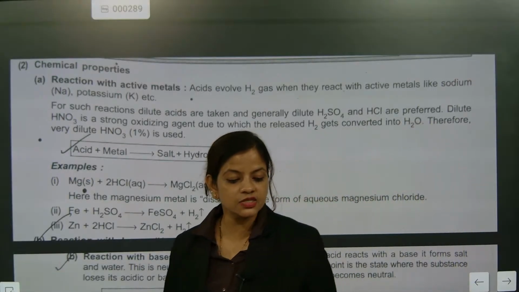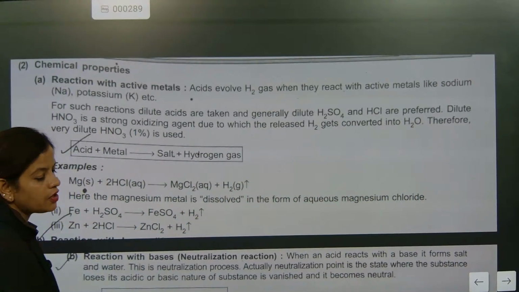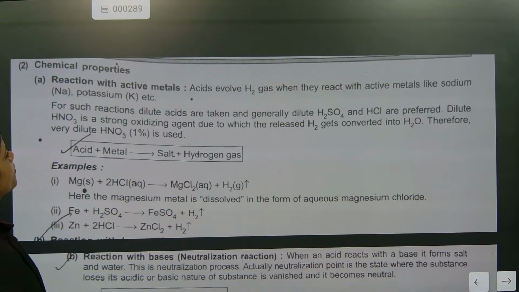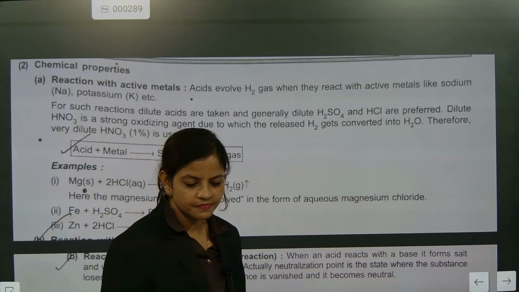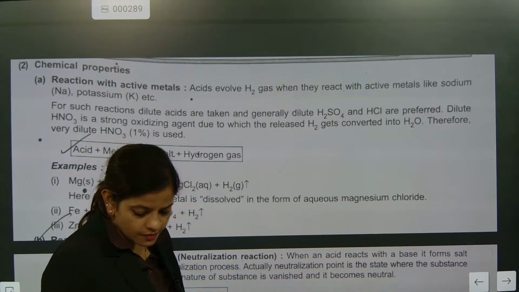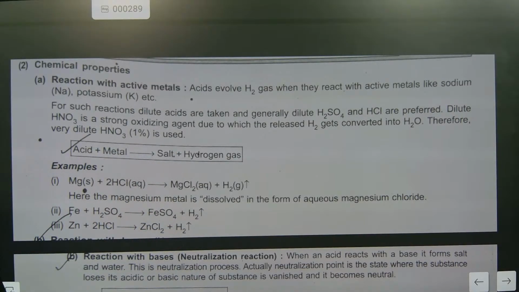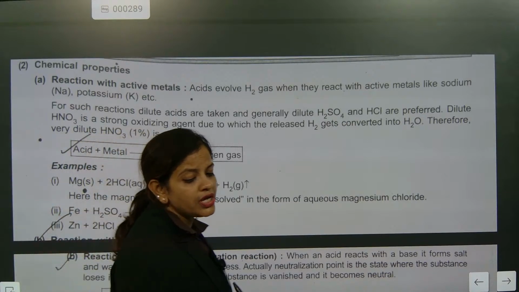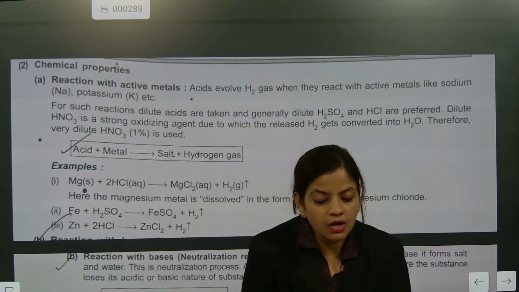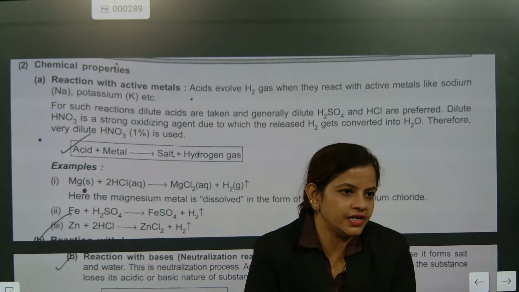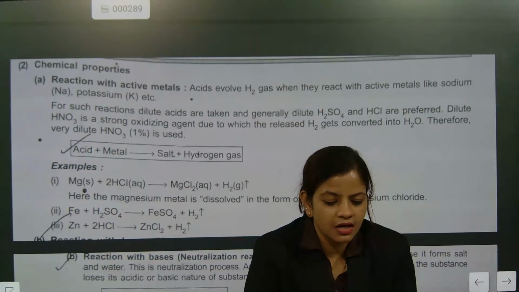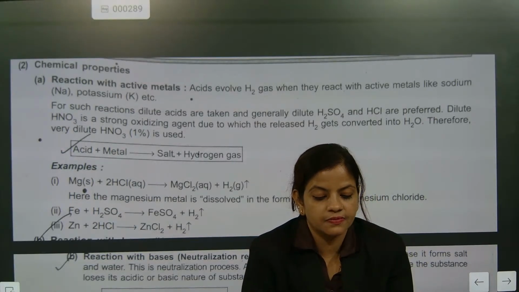Now we'll go for the next one. Please kindly check this one out. Now look here. Chemical properties. Reaction with active metal. Are you all right? Now please check this one out. Reaction with active metals. Acids do react with metals. Now what type of reaction? When acid reacts with metal, what type of reaction is it?